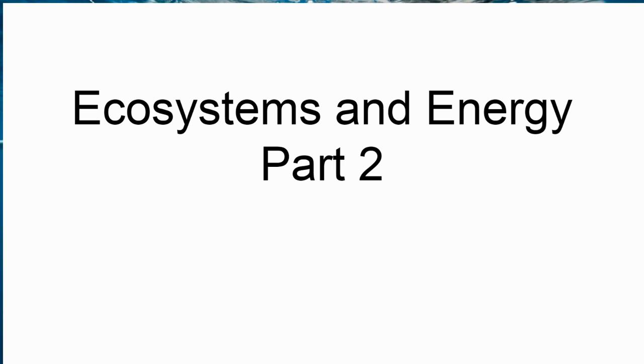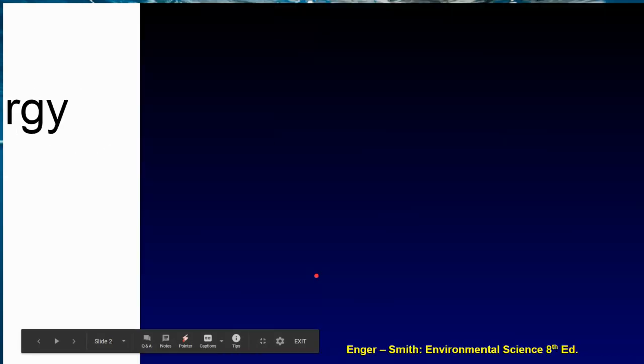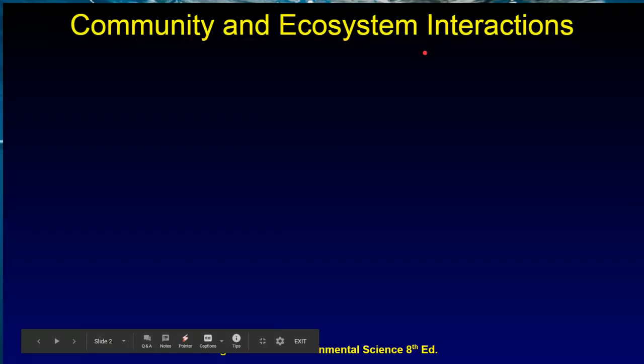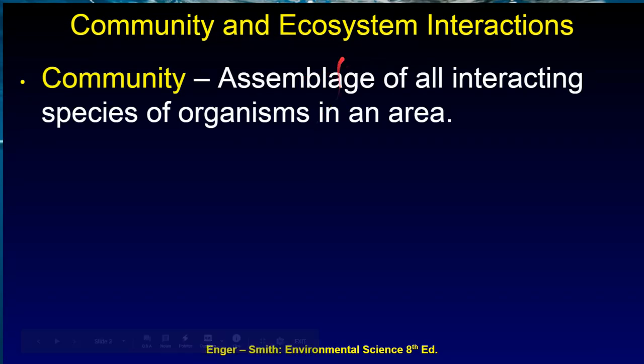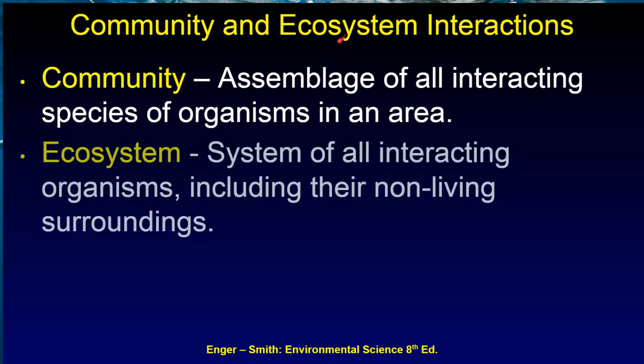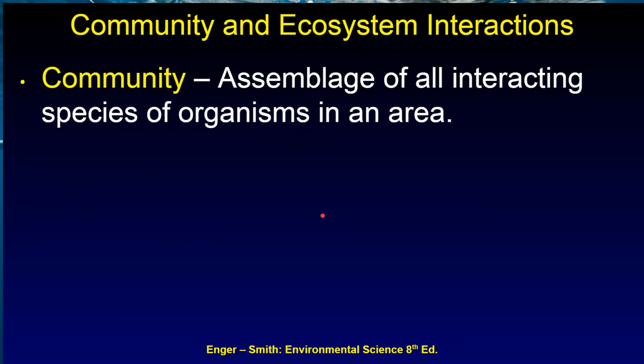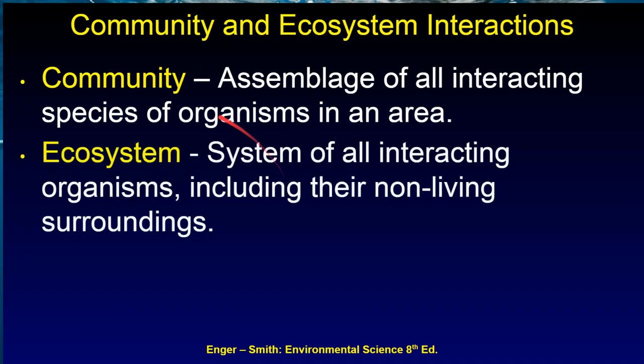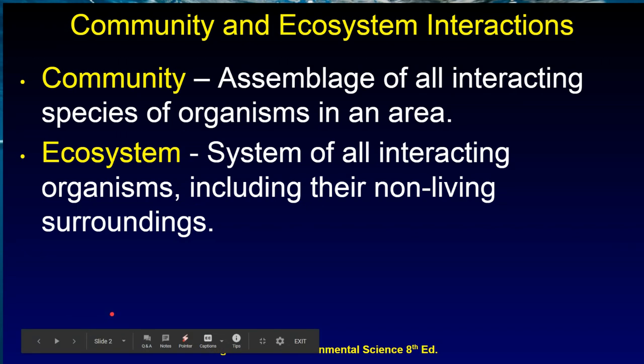Today we're doing Ecosystem and Energy Part 2: community and ecosystem interactions. A community is an assemblage of all interacting species of organisms in one area. An ecosystem is a system of all interacting organisms, including their non-living surroundings. Try to compare the two and figure out what's the difference.